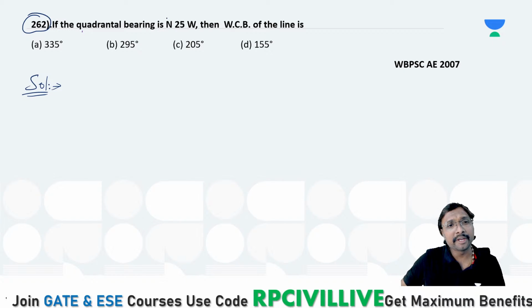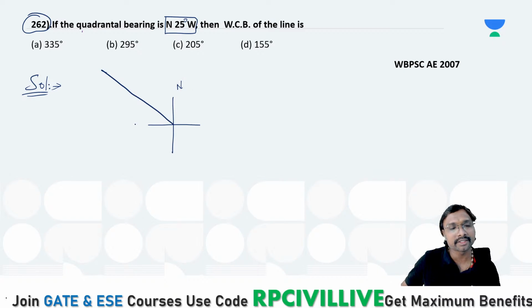If the quadrantal bearing is north 25 degree west, then what is the whole circle bearing of this line? This is your north, and this is your west. What is this angle if you observe? This is your 25 degree.